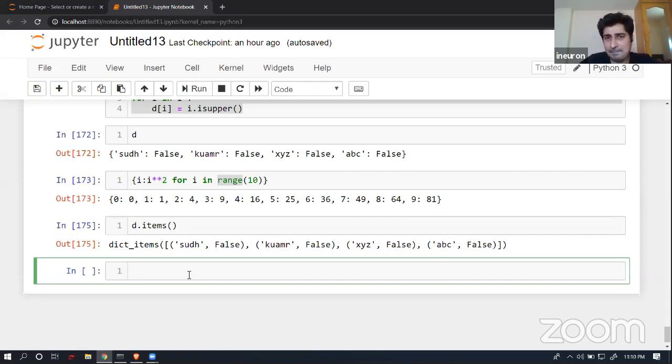Apart from that, Python is called a scripting programming language, plus it is an OOPS programming language which supports OOPS, plus it is called a functional programming language. You can represent each and everything in the form of a function if you are going to use Python.